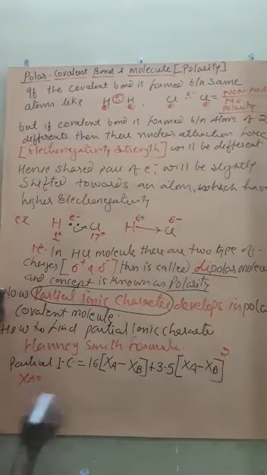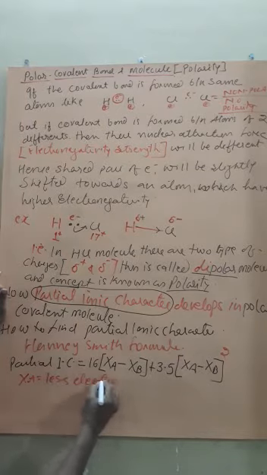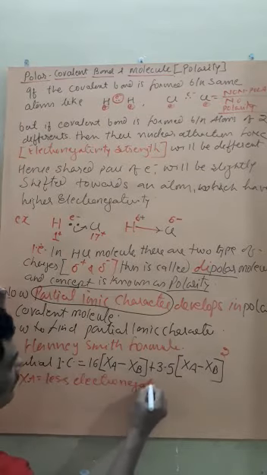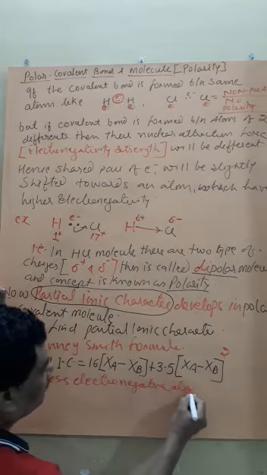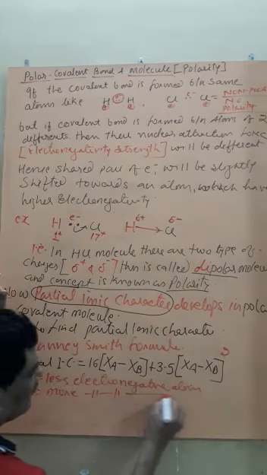XA is the less electronegative atom. XB is the more electronegative atom.